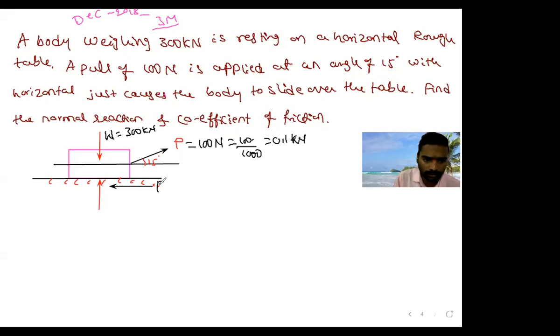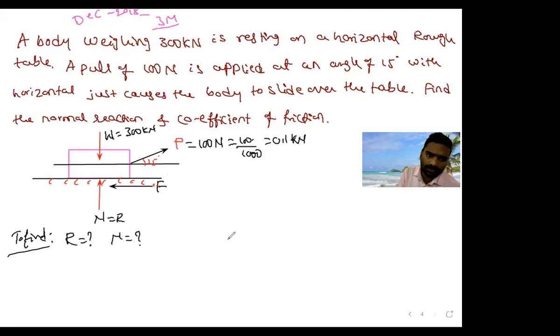Then I want to find the friction. This is the normal reaction, so we have to find the normal reaction. You can take N or R. And also the coefficient of friction, mu. So to find mu, I need to find R, and I need to find mu.